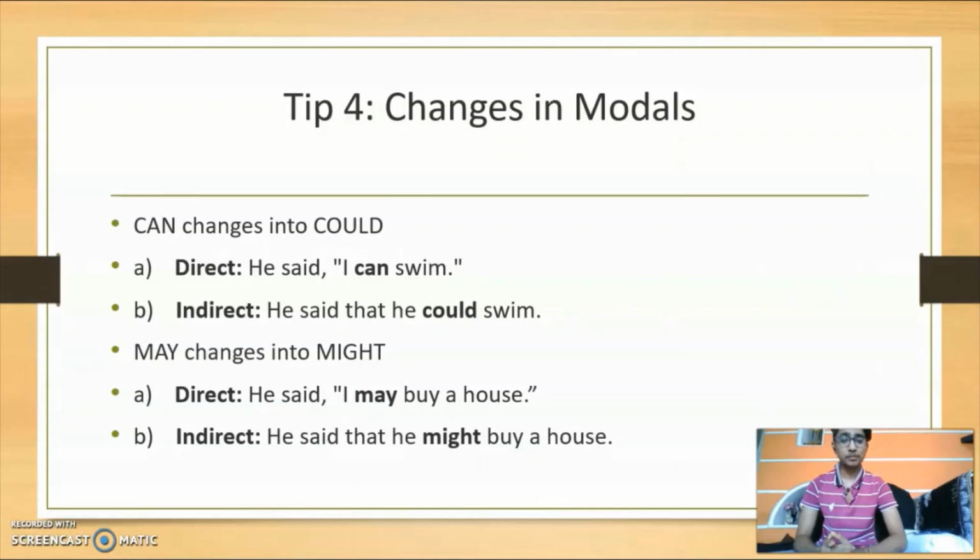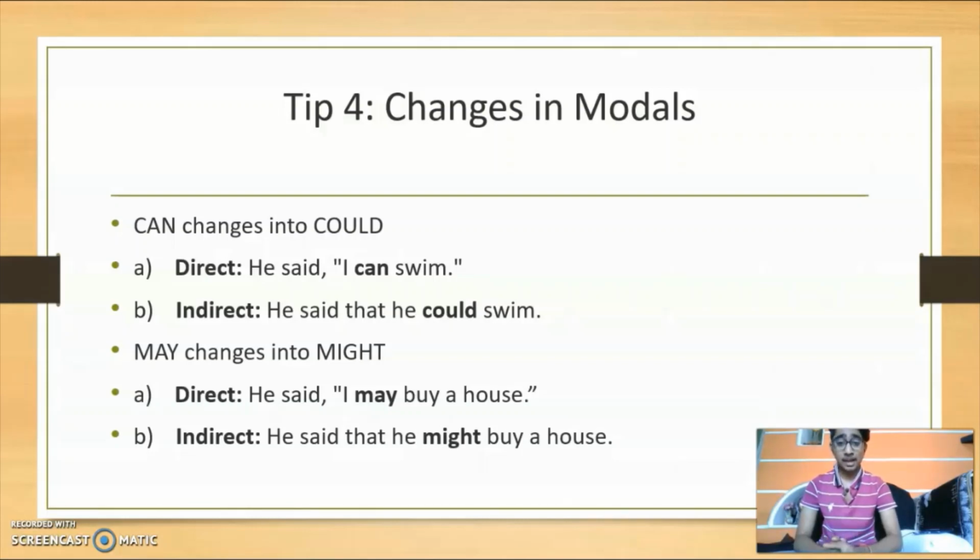Then moving on to tip 4, that is changes in modals. It would be better if you keep all these points in your mind when you are converting from one form to other. So first is can changes into could. That is, in direct speech, he said I can swim. When you convert this into indirect speech, it will become he said that he could swim. Okay, so can changes into could. I guess you understood that.